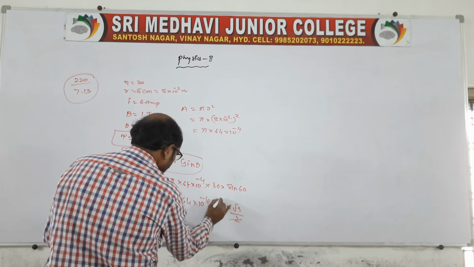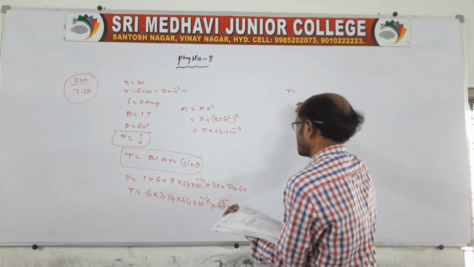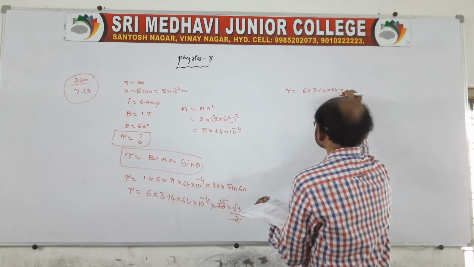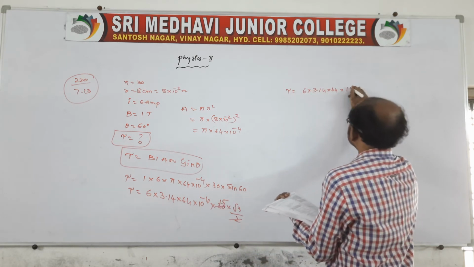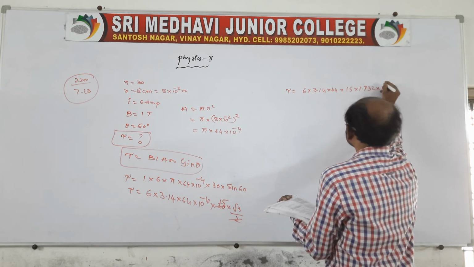So 2 ones, 2 15s. So torque is equal to 6 into 3.14 into 64 into 15 into root 3, 1.732, into 10 power minus 4.